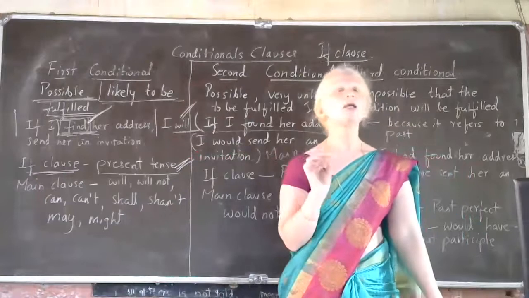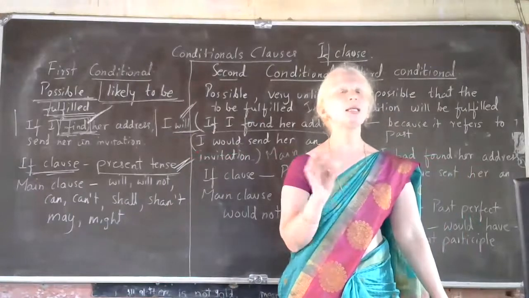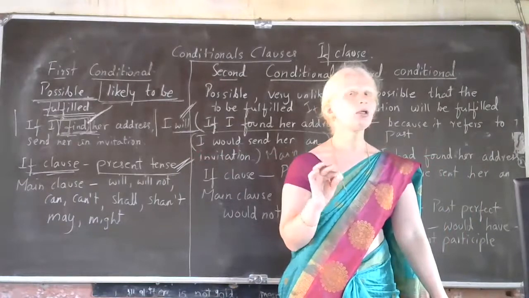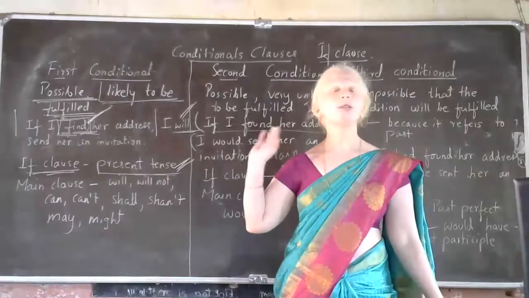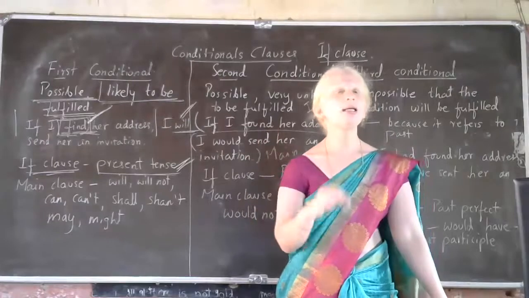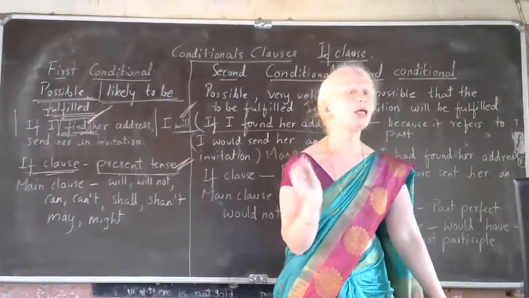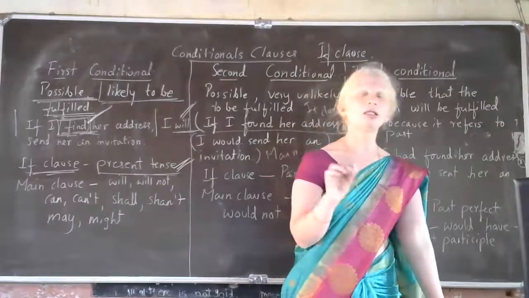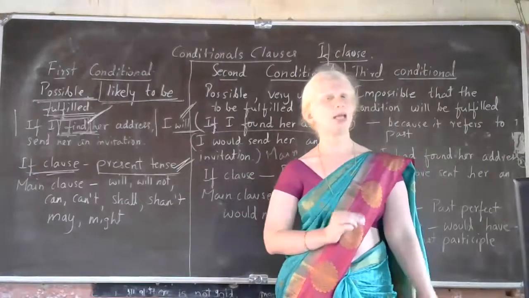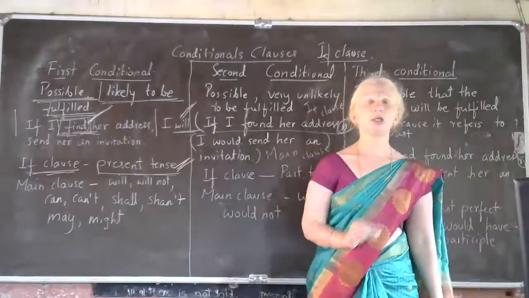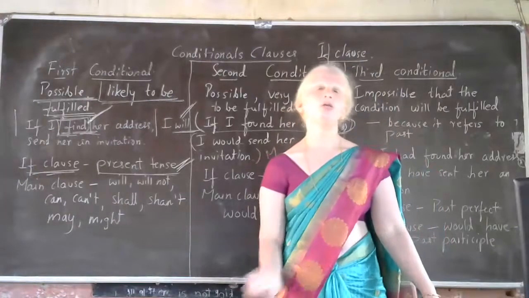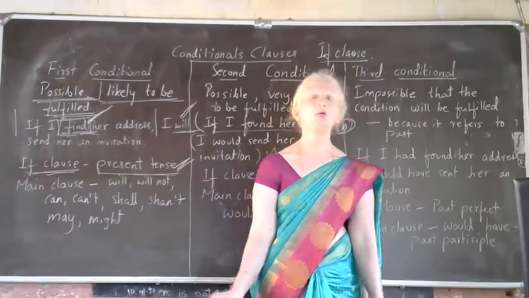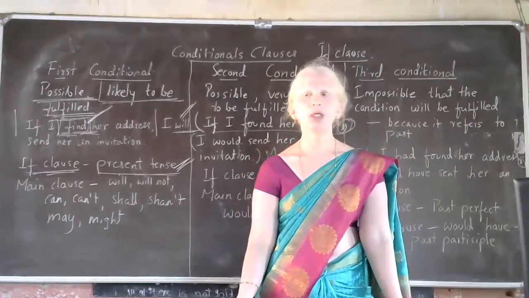Conditional, the first conditional speaks about what, children? An event about which there is all possibility of happening. It is likely to happen. There is only a small chance somewhere that it may not happen. Otherwise there is all possibility of happening of that event. So this is called, children, first conditional. So let me stop here once. Tell me, do you have any doubt so far?